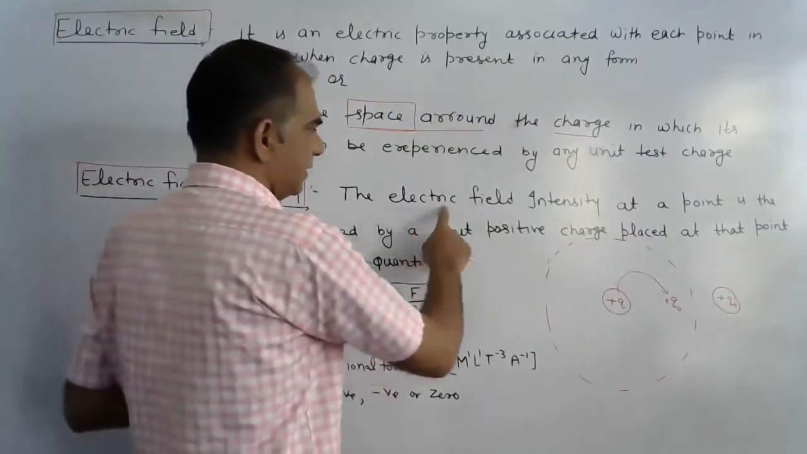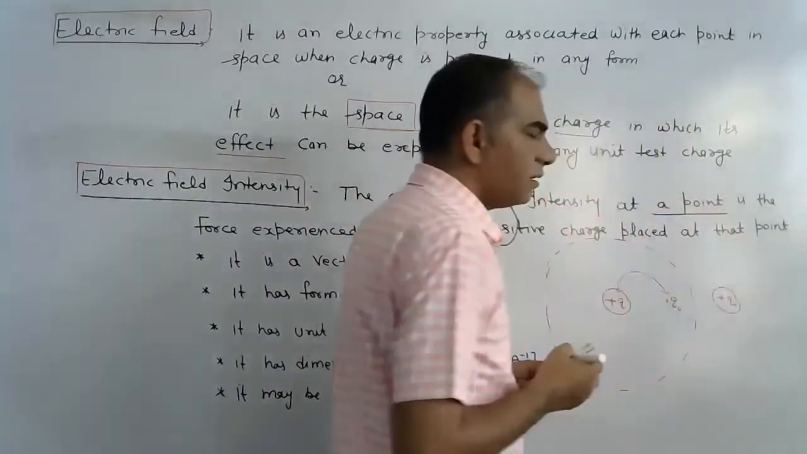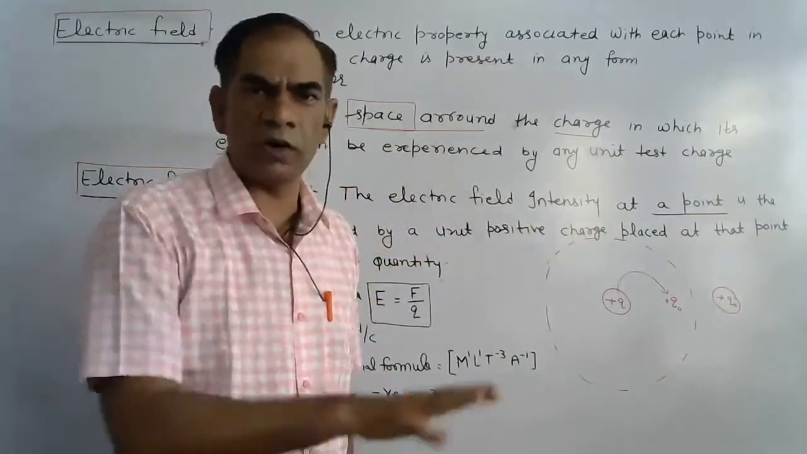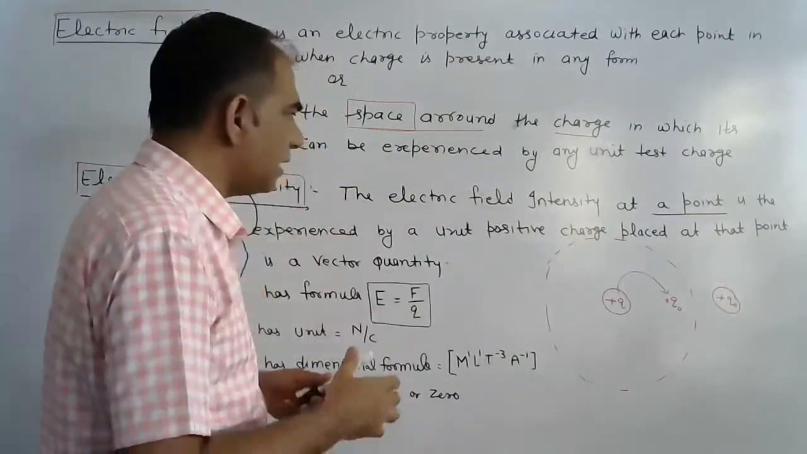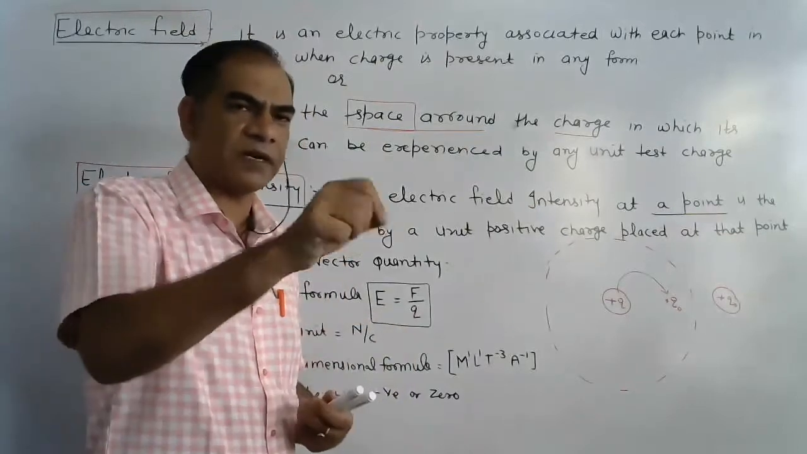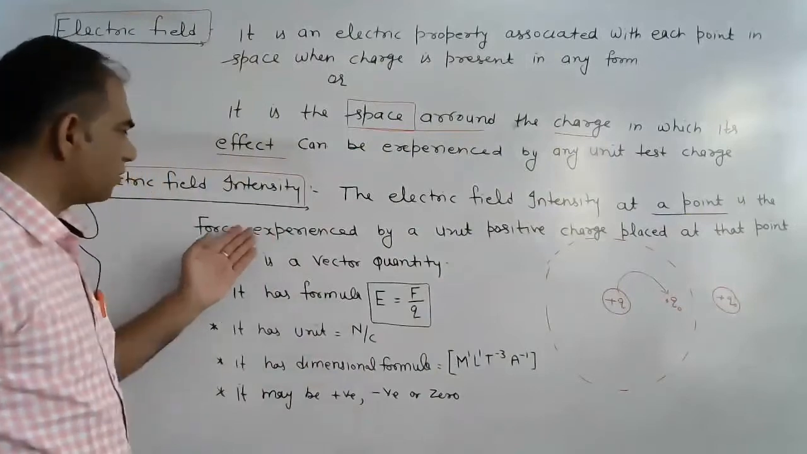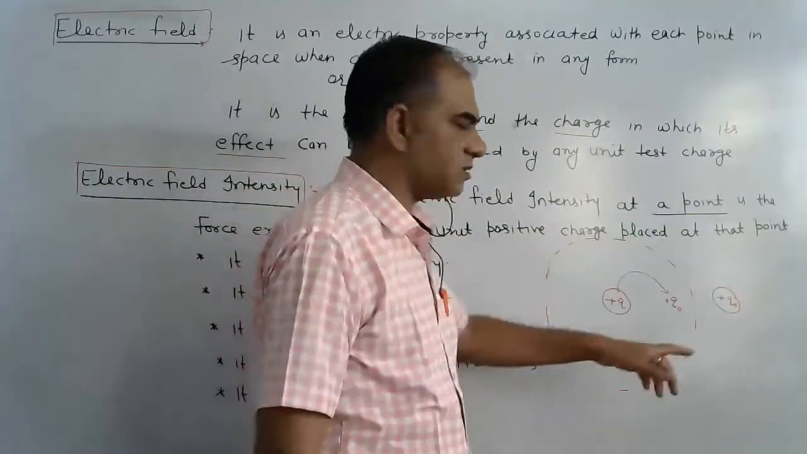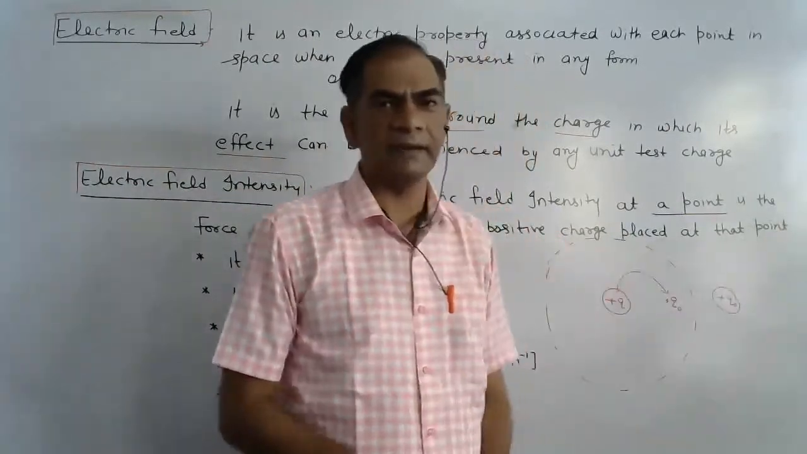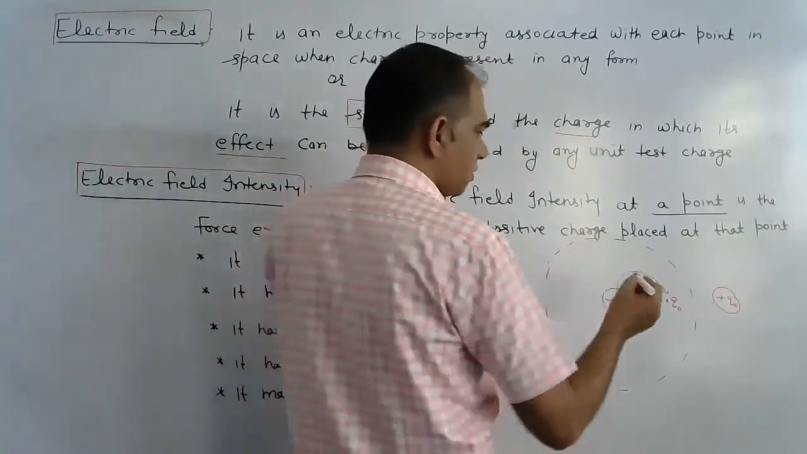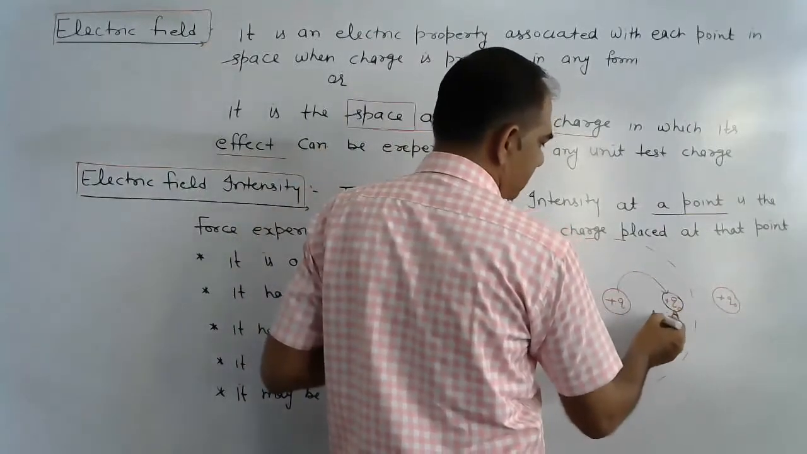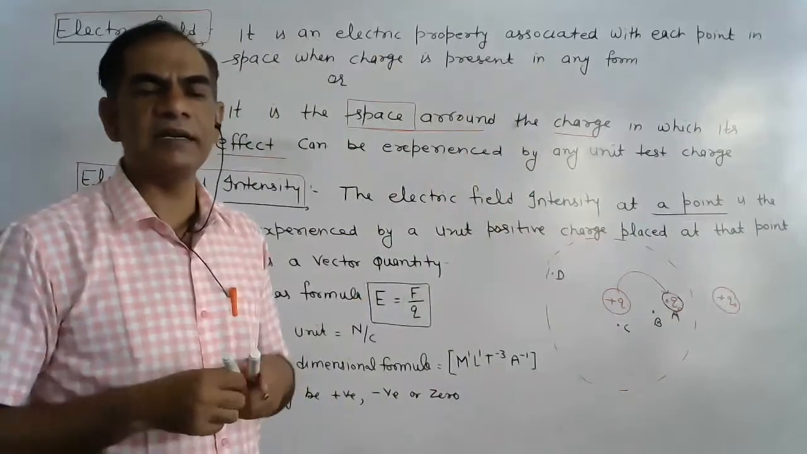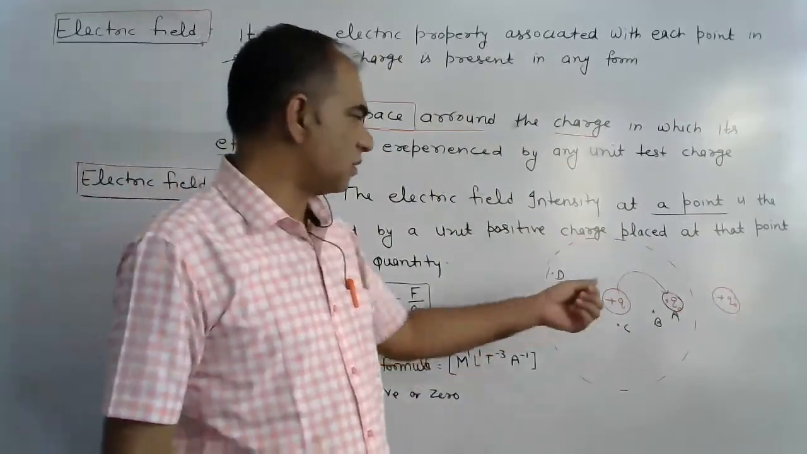Electric field intensity at a point represents the value at a particular point, not the whole of this space, a particular point. It is the strength of electric force at a particular point in this space, where the force is experienced by a unit positive test charge placed at that point. We place this positive charge at point A, at point B, at point C, at point D. These are the different positions of this unit test charge.